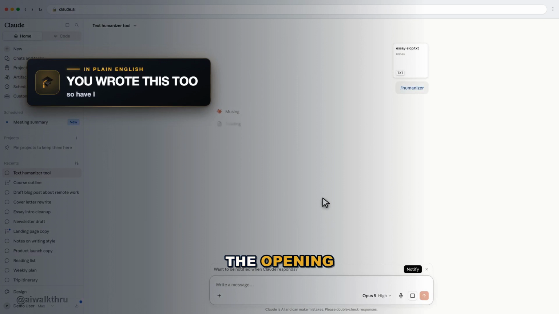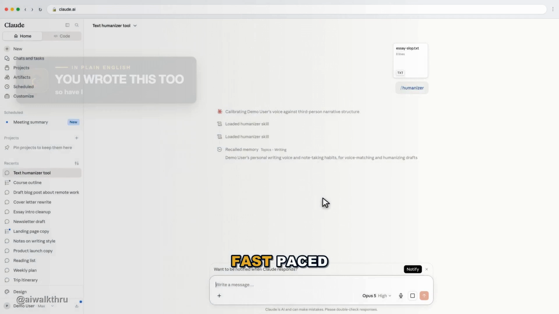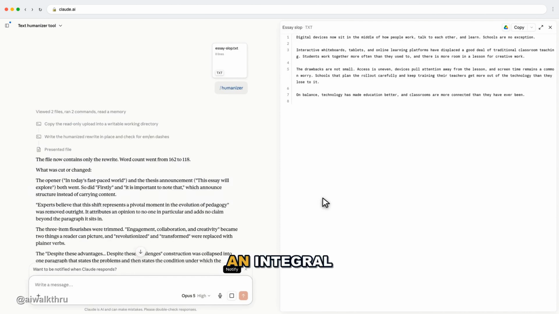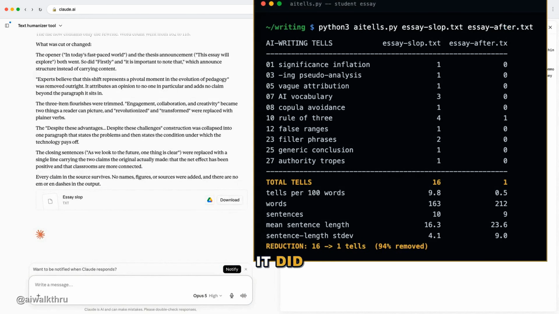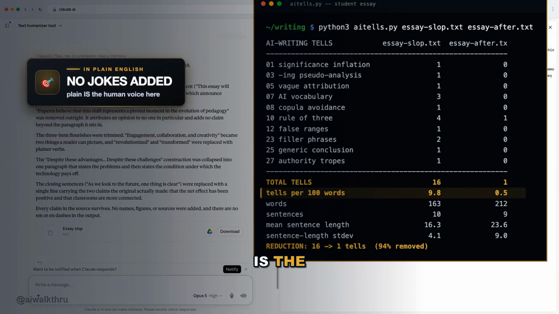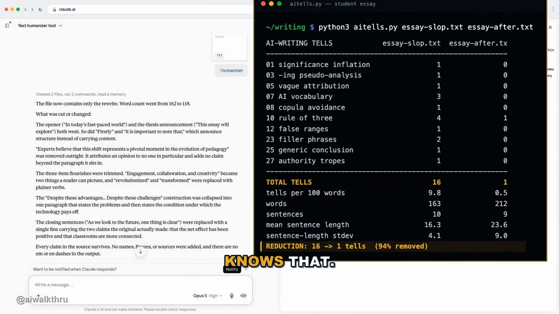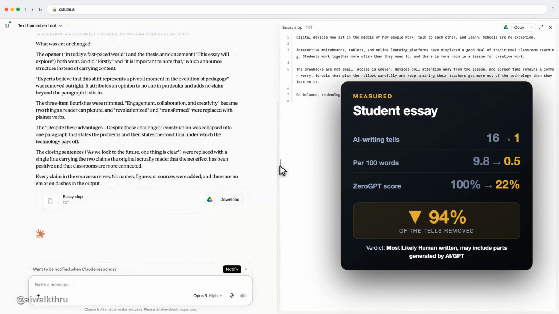This is the opening of a student essay. "In today's fast-paced world, technology has become an integral part of our lives." You have written that sentence. I have written that sentence. Here it is after. And notice it did not get clever or add jokes. For an essay, plain and direct is the correct human voice, and the tool knows that. It only adds personality when the writing is the kind that wants personality.